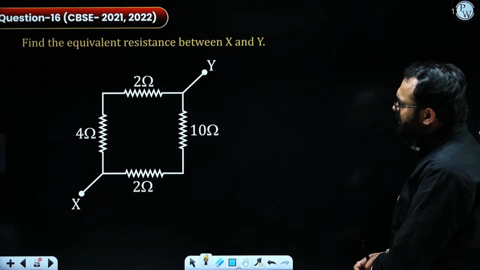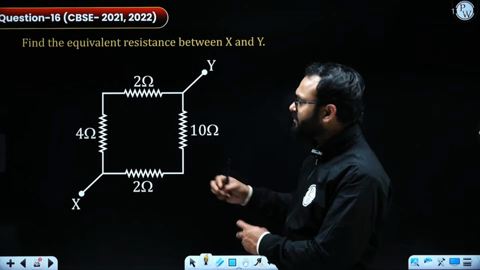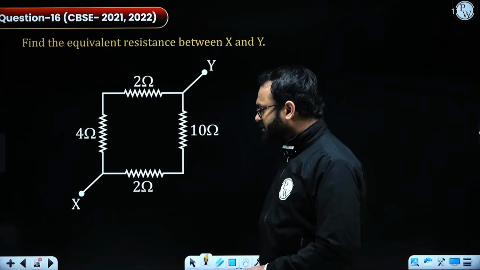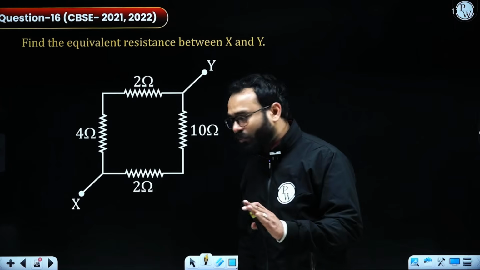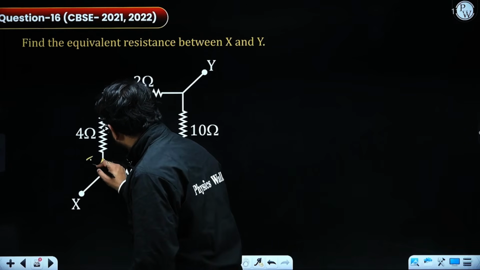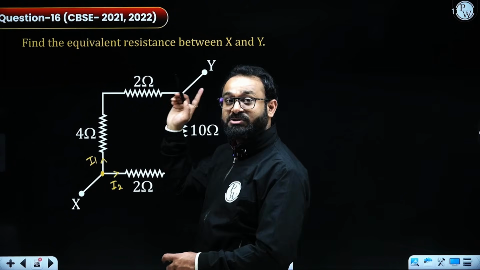Now another interesting question. Now they have changed the shape of the circuit which is provided to us. Now they are asking about the equivalent resistance across XY. What we have to do, we have to do the same process. In that case, the current will be divided from here. I1 will be flowing in this direction and I2 will be flowing through this direction, and they have to reach the terminal Y.